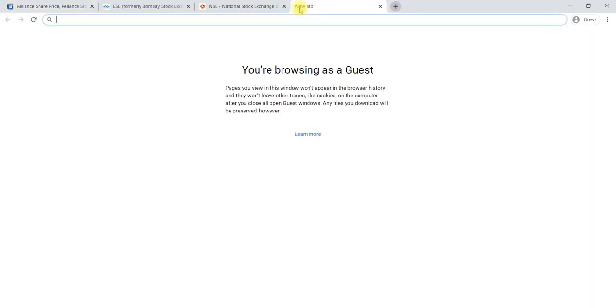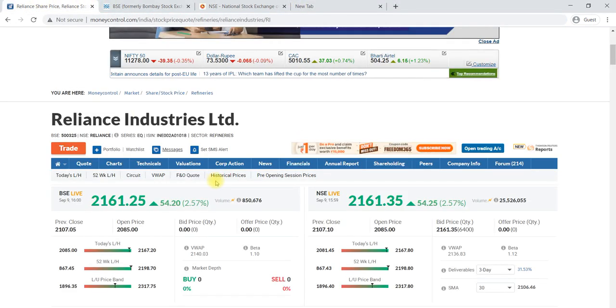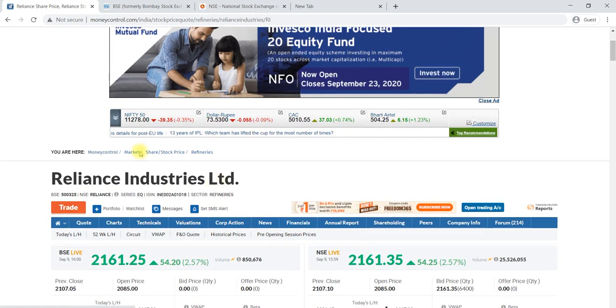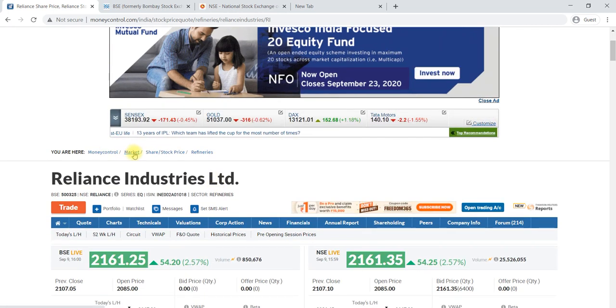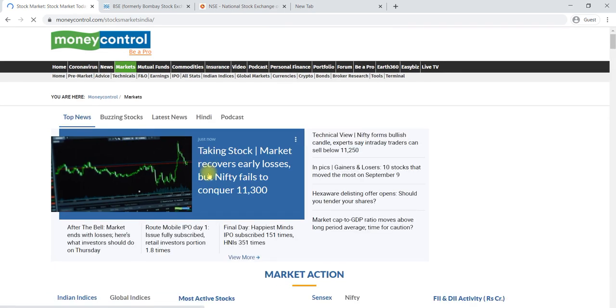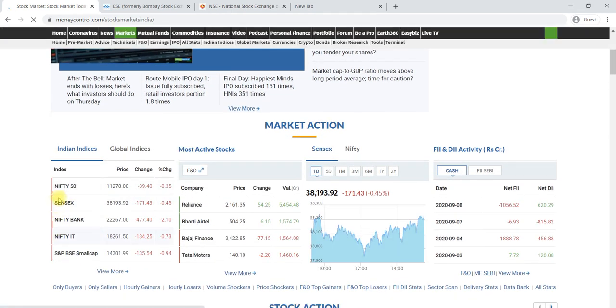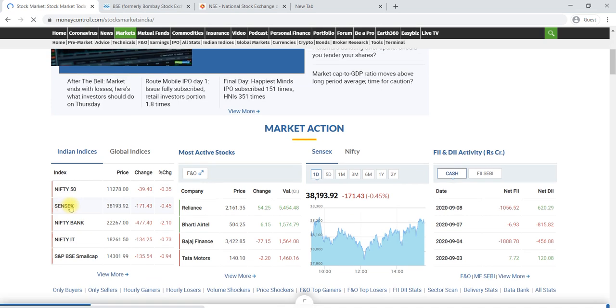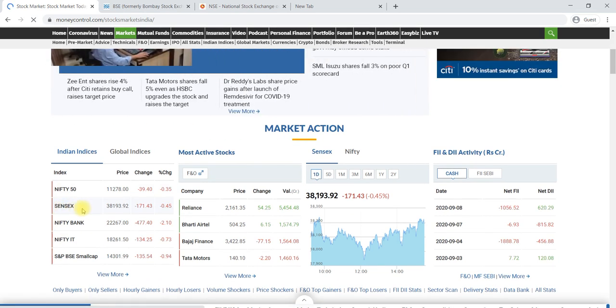Okay, there are 2 market indices. One is the Nifty, which is run by the NSE. The second one is the Sensex, which is run by the BSE.